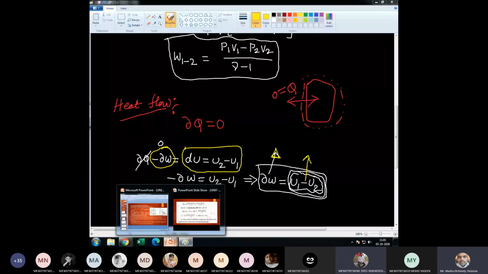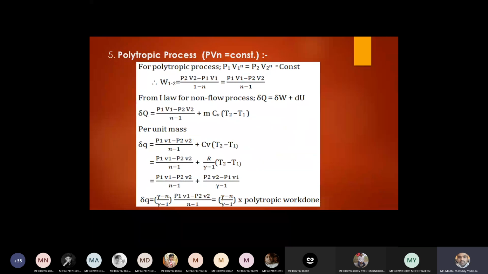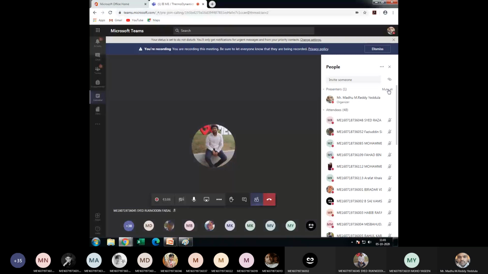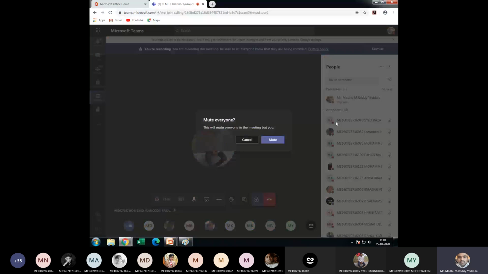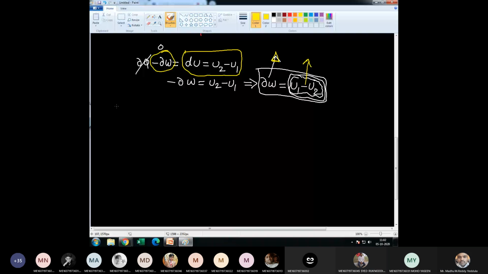Now we are left with one process, that is the polytropic process. Very easy. What is the governing equation? I already explained in the starting class.